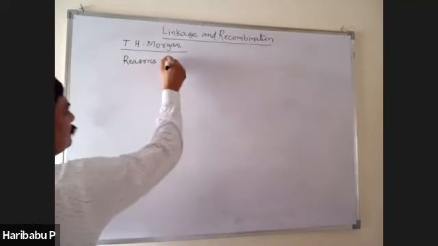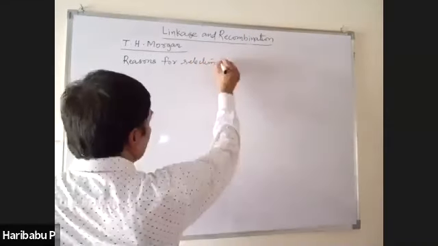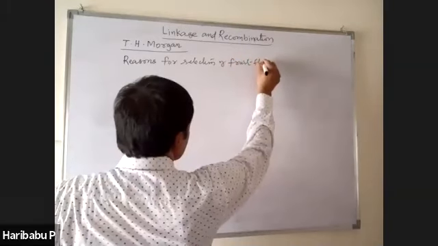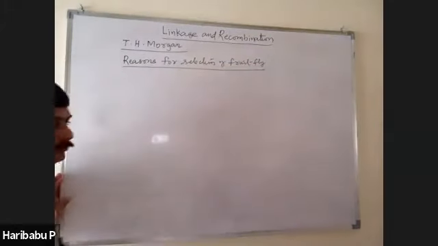Reasons for selection of fruit fly as his experimental material by T.H. Morgan.